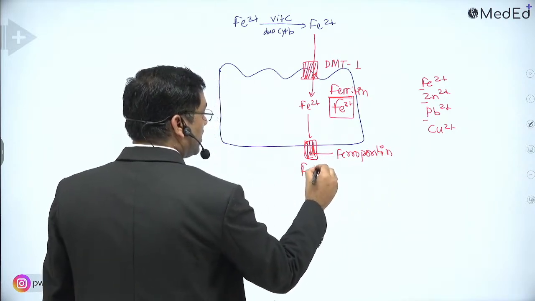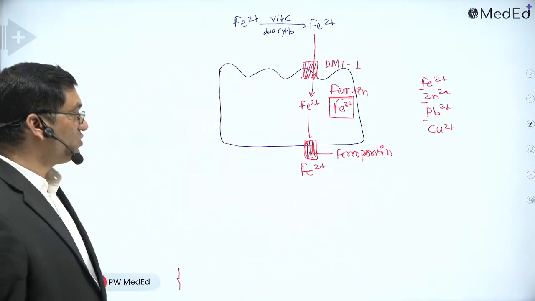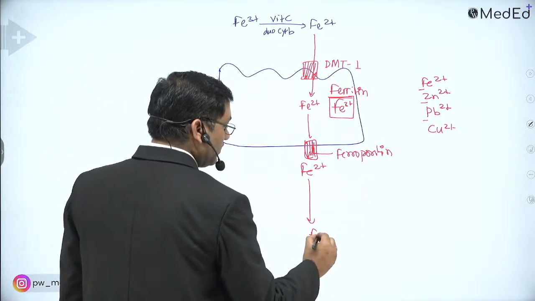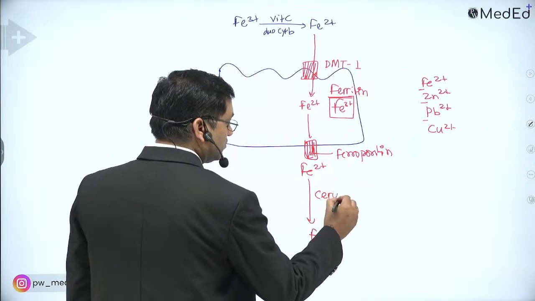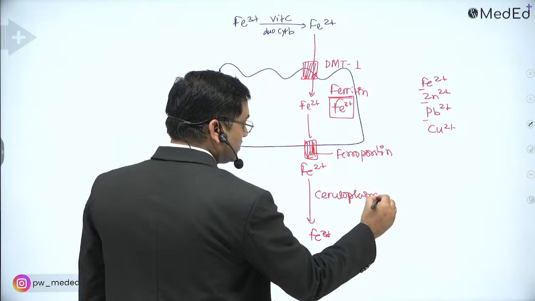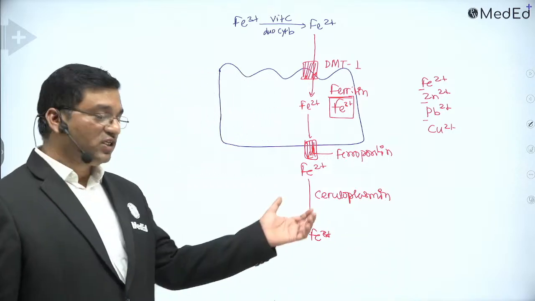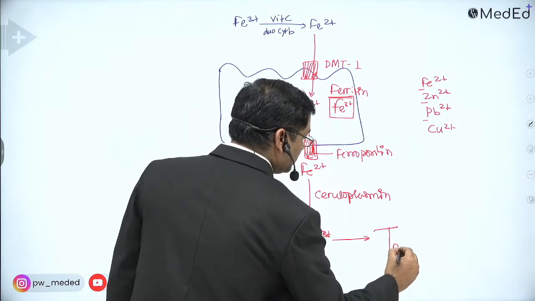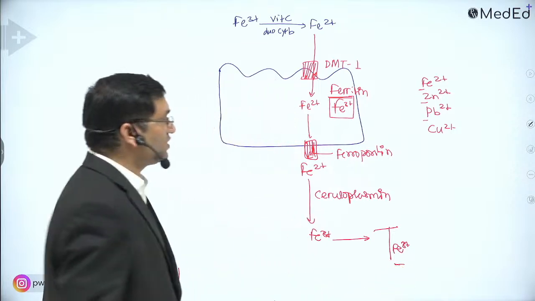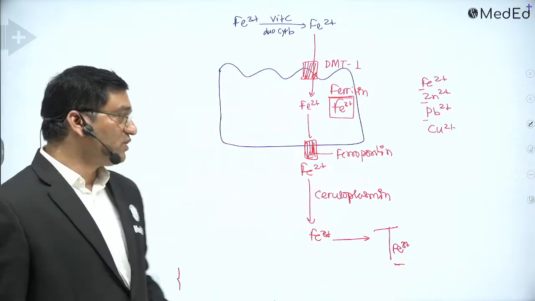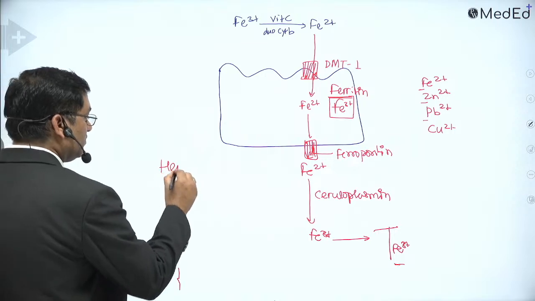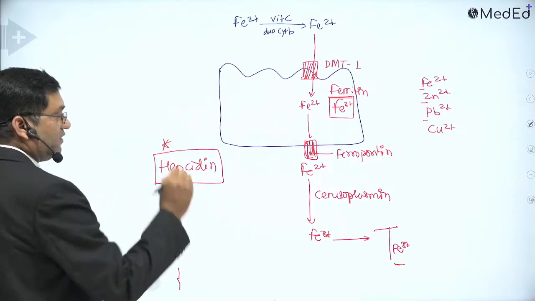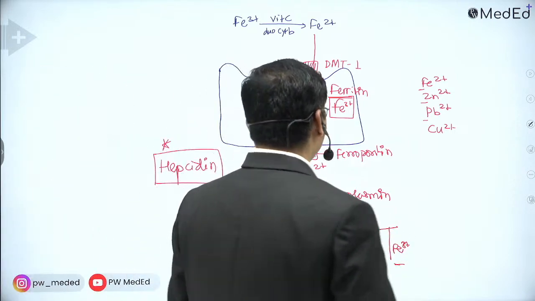Ferrous iron is transported out through the basolateral membrane of the enterocyte via ferroportin, and is again converted into ferric form via ceruloplasmin. That's why copper is important here, for conversion of ferrous into ferric form and its transport in the form of transferrin. So this is iron absorption. It is regulated by the hepcidin level.